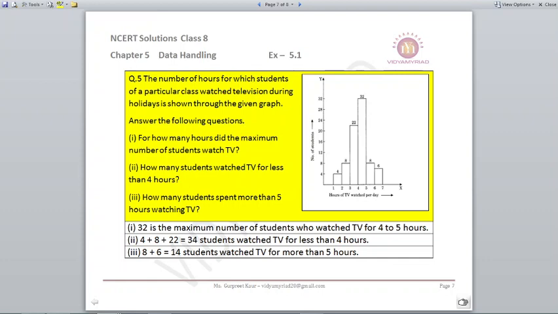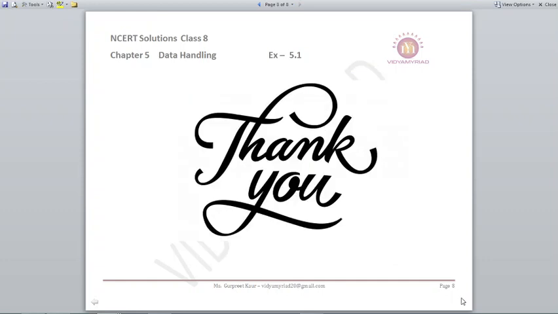So based on the graph, we were able to find the following answers. This is all for exercise 5.1, children. Very soon I am going to come with exercise 5.2. This was very easy. Just look at the information and practice how we can do the tally marks. Make a group of 4 and for the 5th one cut a diagonal line across it so that every group becomes 5 and it becomes easy to calculate.